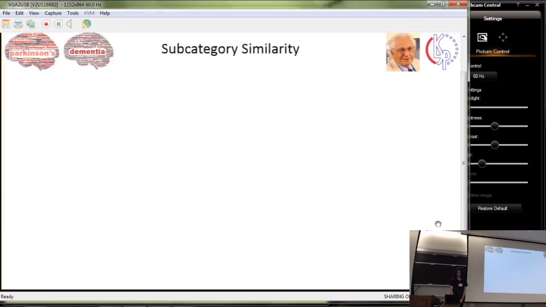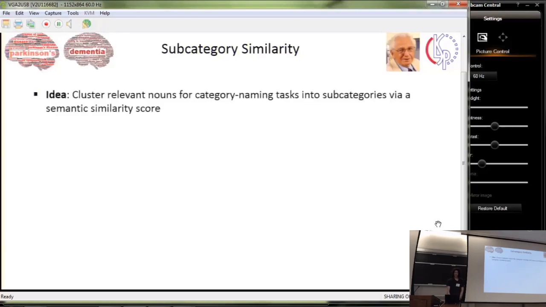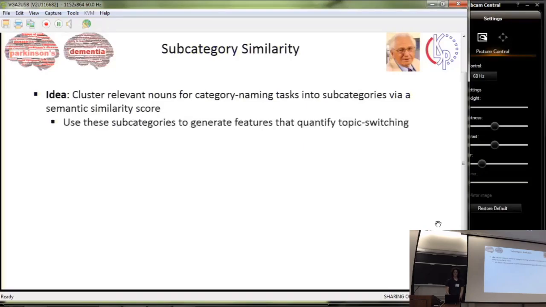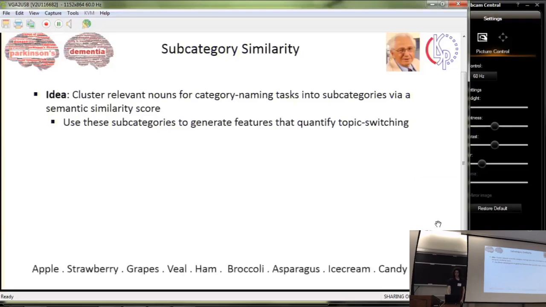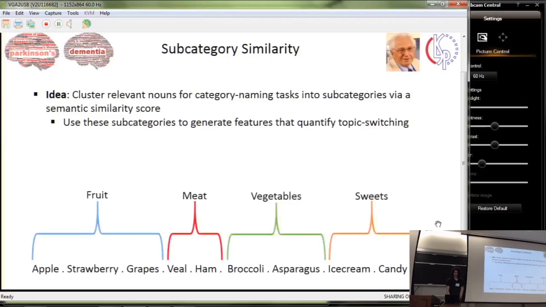So we wanted to come up with a notion of subcategory similarity to track the topic switching. The idea is to cluster relevant nouns for category naming tasks into subcategories via a semantic similarity score. And then we want to use these subcategories to generate features that quantify topic switching. So for the same example transcript as earlier, our ideal subcategory clusters would be fruit for apple, strawberry, and grapes, meat for veal and ham, vegetables for broccoli and asparagus, and sweets for ice cream and candy.